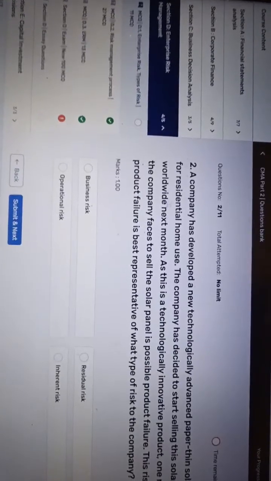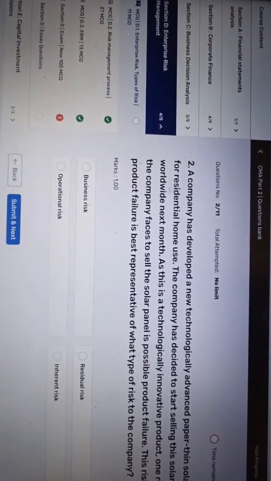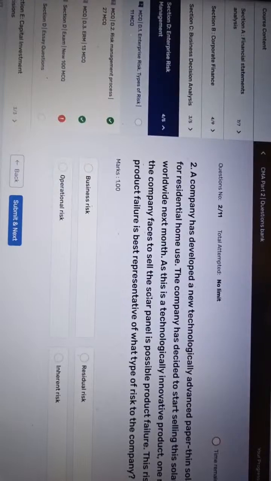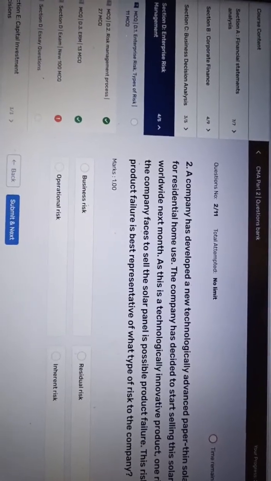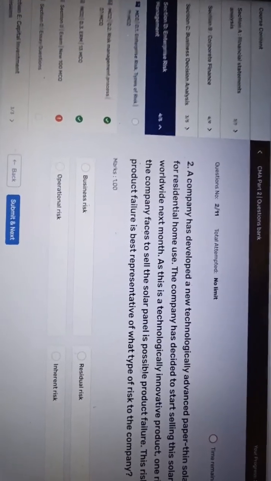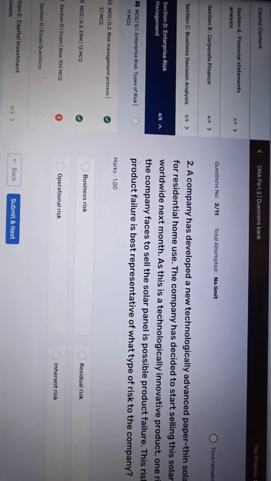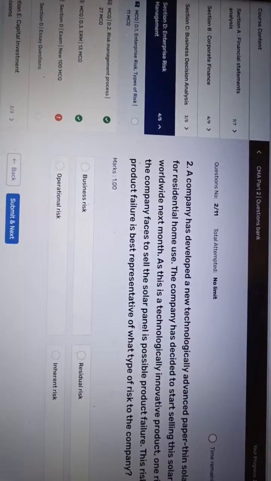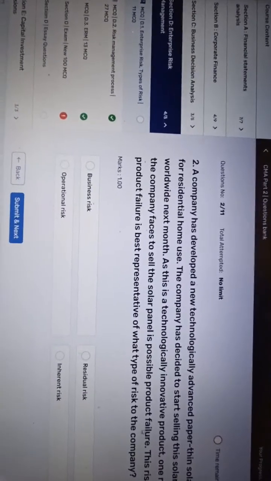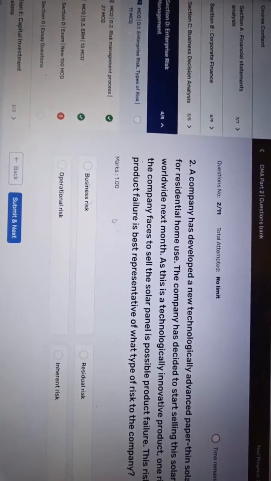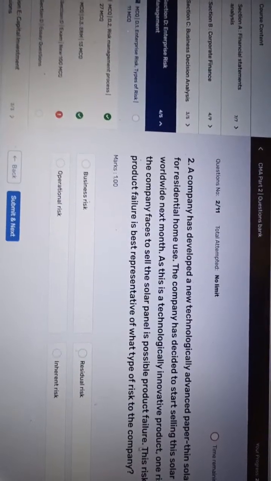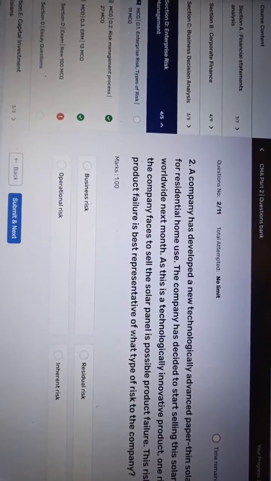Now we are coming to the second question. I already told you how we can do it. For long questions, we don't need to spend all the time reading and understanding the whole question. First, we need to understand the requirement of the question, so I will go to the end of the question.